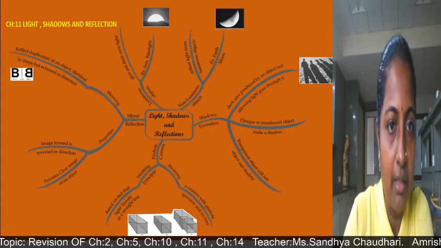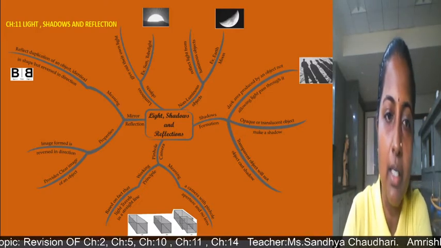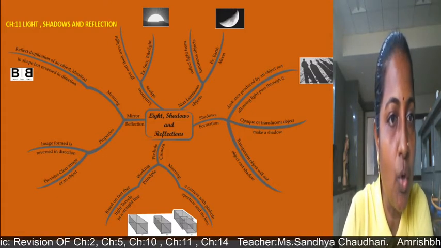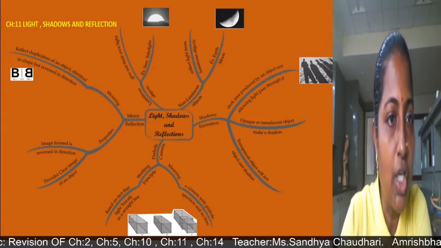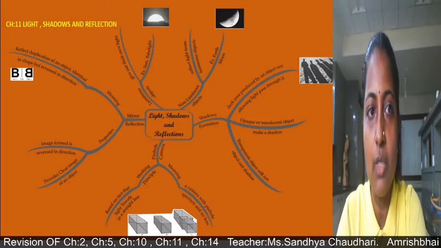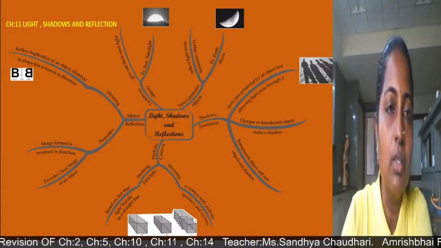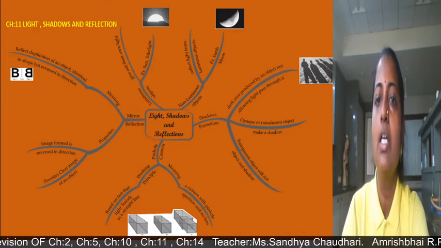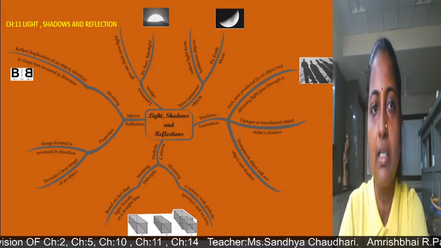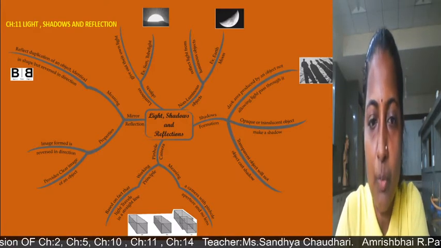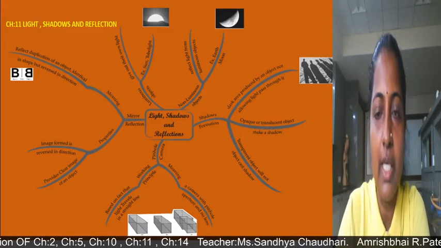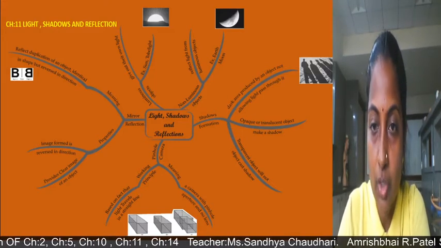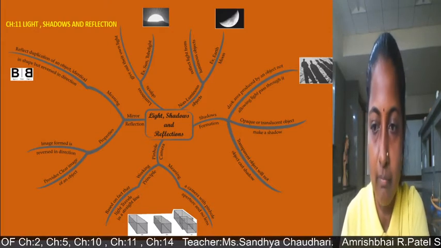Then we have seen mirror and reflection. The meaning of mirror reflection is the duplication of an object, identical in shape but reversed in direction, as you can see in the picture. So this is about chapter number 11, light, shadows and reflection. We have seen different activities for this lesson, that a shadow is formed only on a screen, and that light travels in a straight line, another name for which is rectilinear propagation. So this is in this lesson.